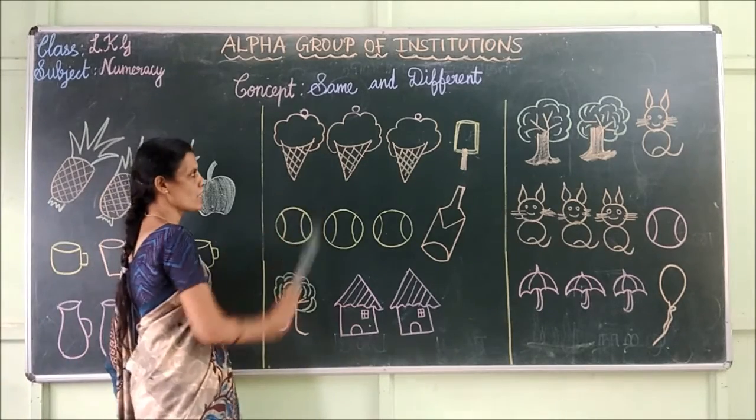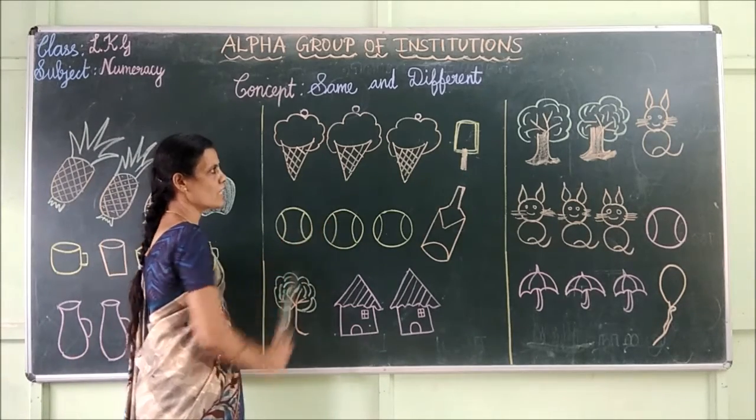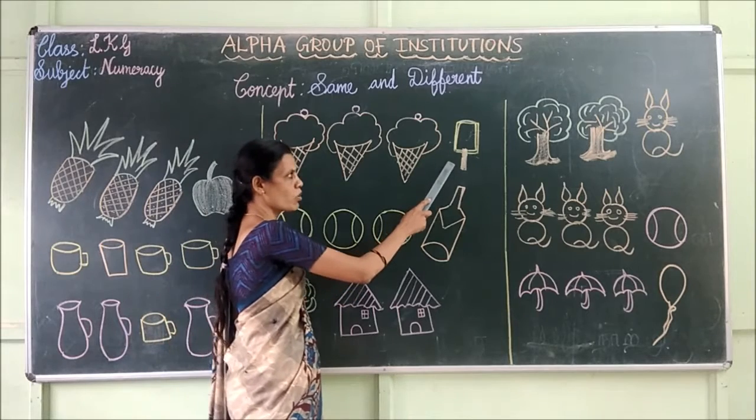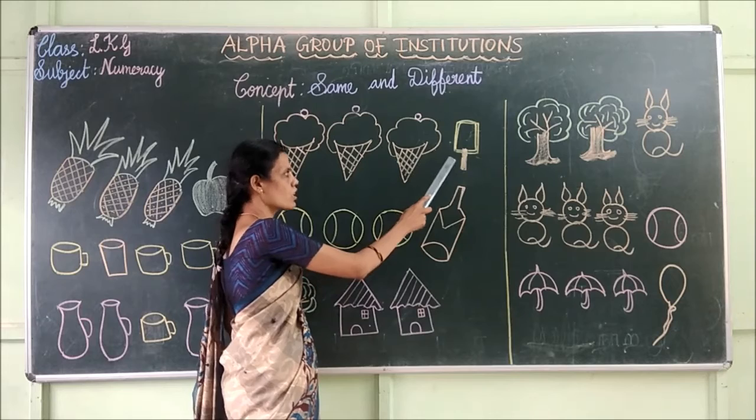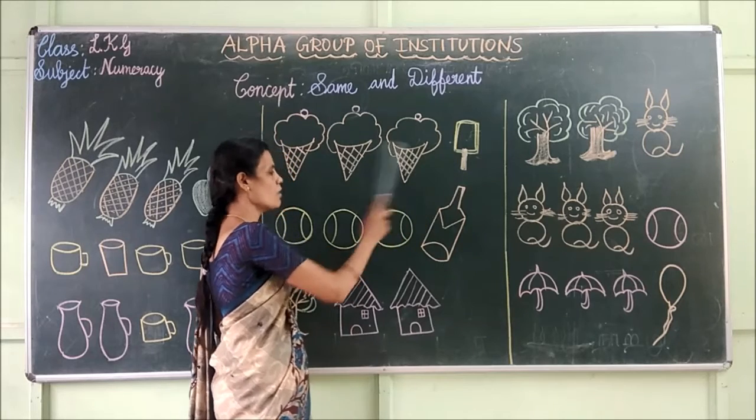Here we have ice creams. These are our ice creams. Is it ice cream? No, it is a candy. It does not belong to this group. It is different from the ice cream group.